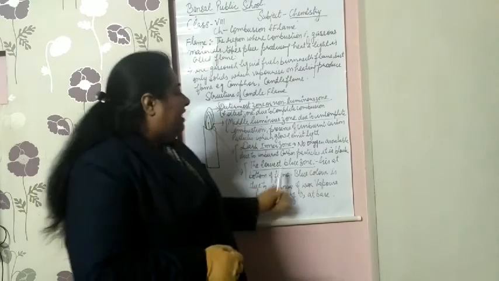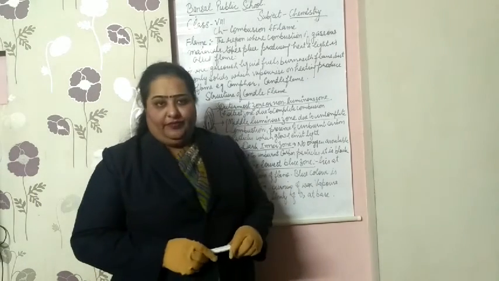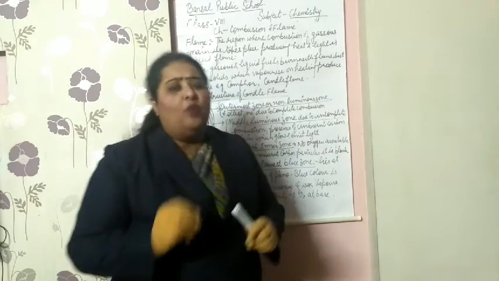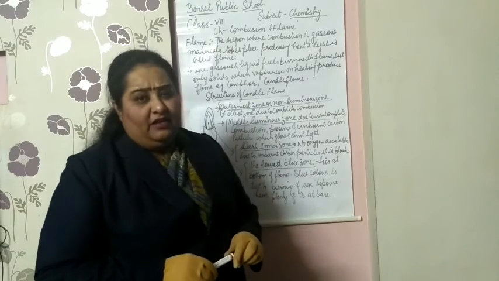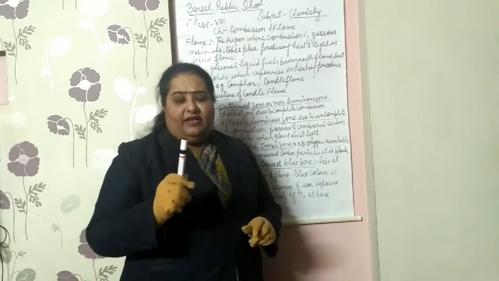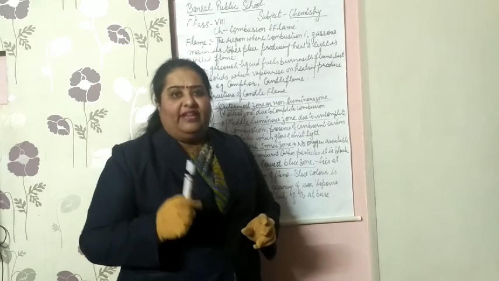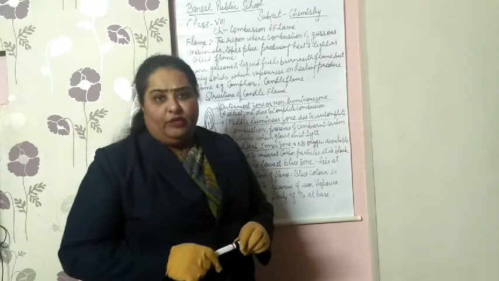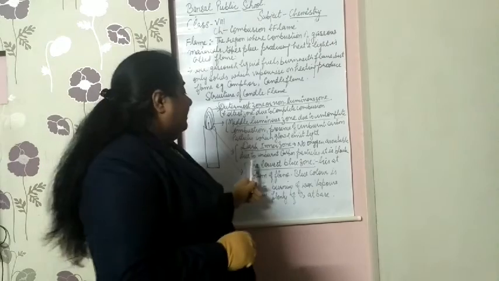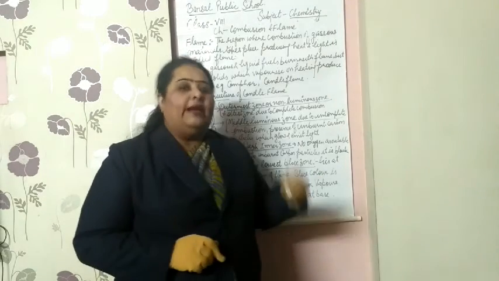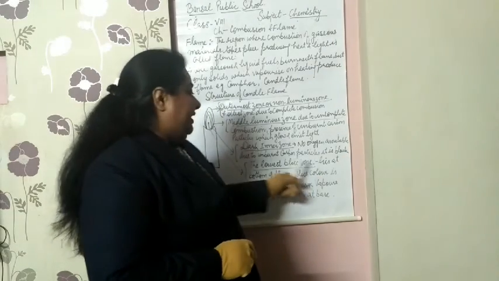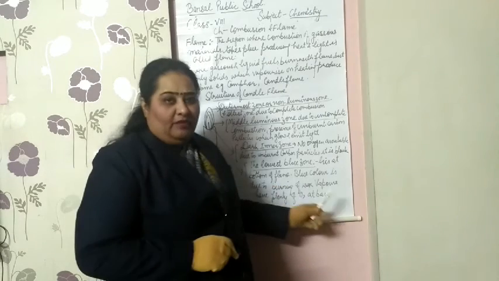And the last is the lowest blue zone. This is the zone just around the wick of the candle, the thread-like thing which catches fire when we bring a burning splinter near the candle. It lies at the bottom of the flame.